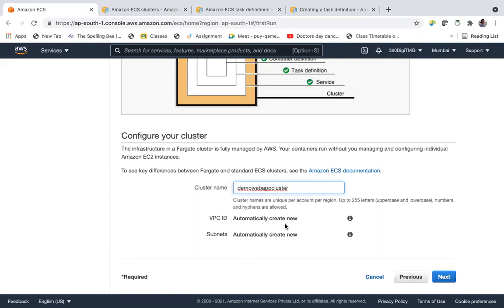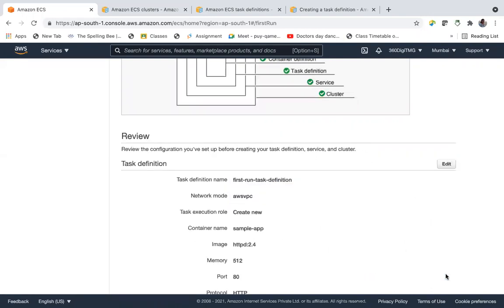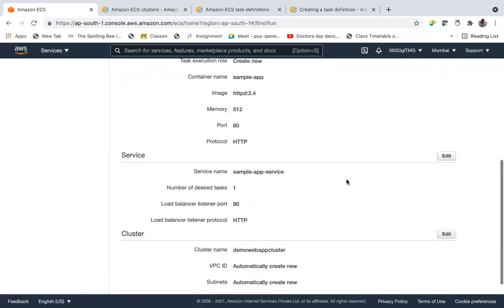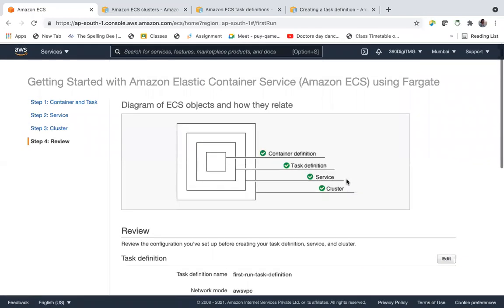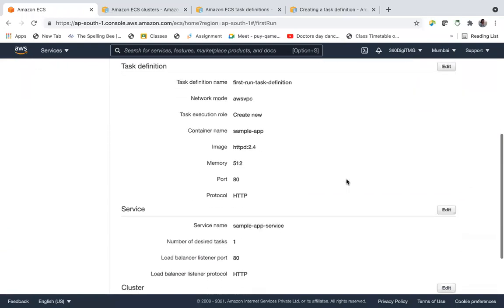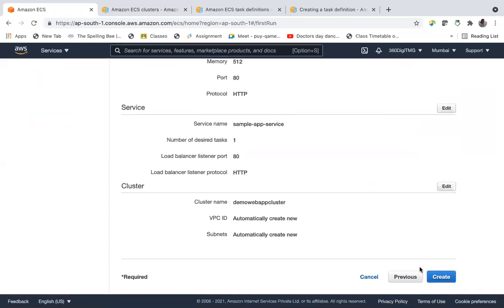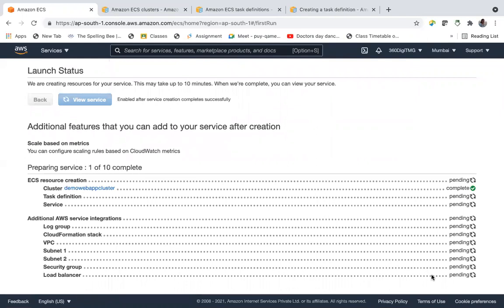The VPC ID and subnet will be automatically assigned. The EC2 cluster will be automatically assigned. So not much to do here. Cluster is also done. Review and create, as we know. So those things: task definition, service, cluster. Next, create.